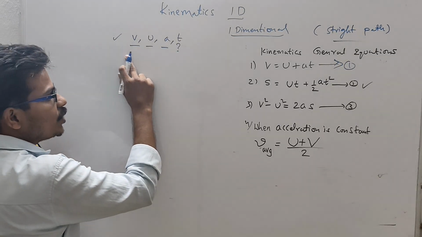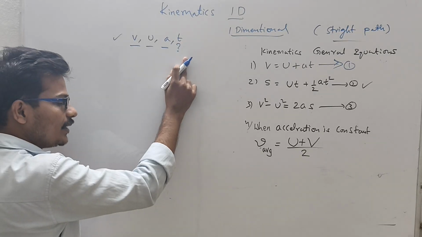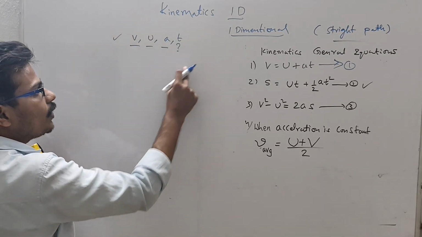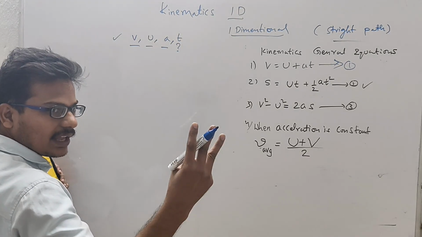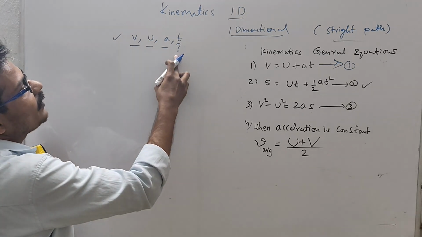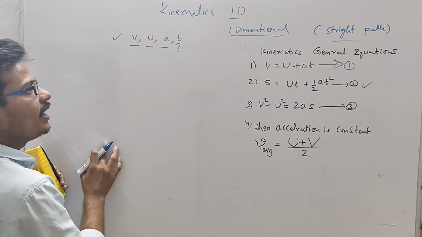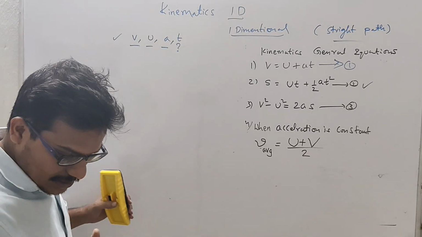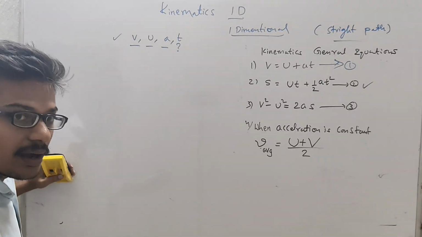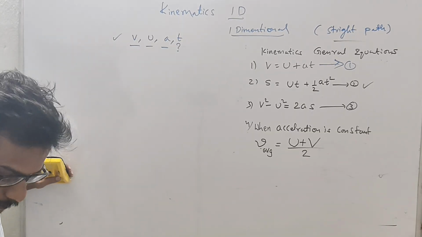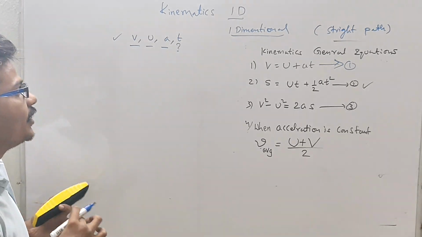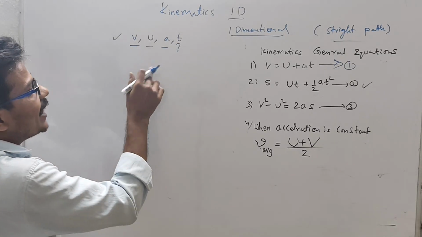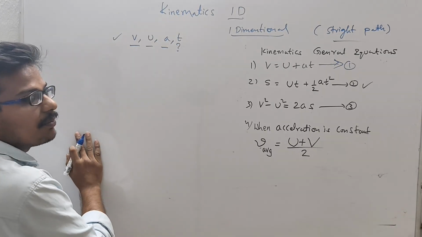Means, when should we use this formula? Simple. Out of 4, if 3 are given, then we can find the remaining one. He can give any 3, but one thing is not given by the examiner. In that case, we can use this formula.